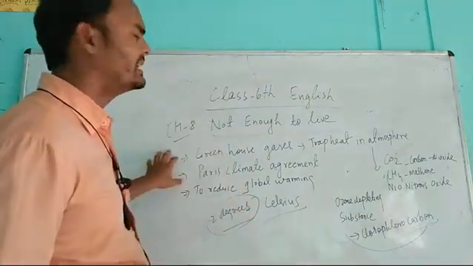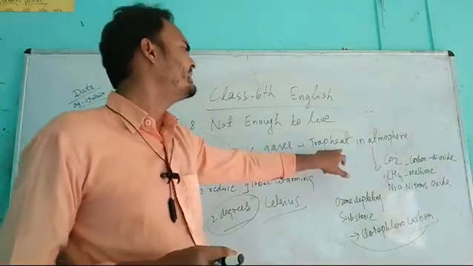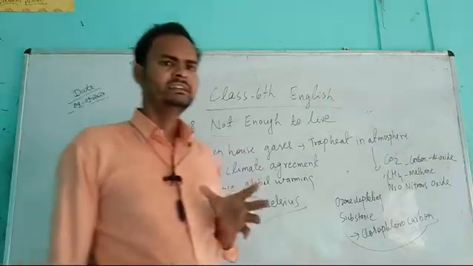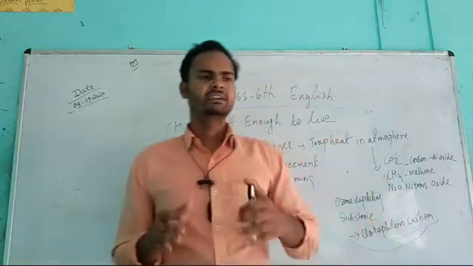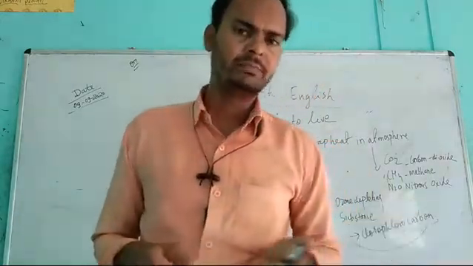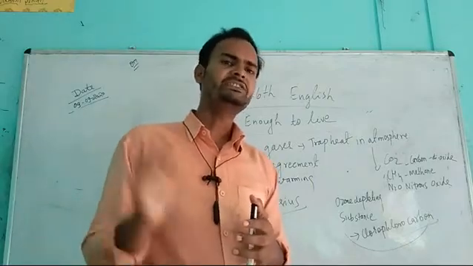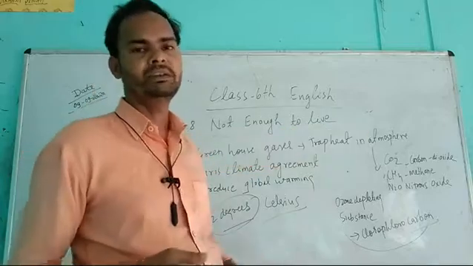So students, first we have to understand that greenhouse gases are gases which trap heat in the atmosphere. When sunlight passes through these gases, after reflecting back, some sunlight remains there and radiates further. After some time it radiates, and that will trap heat in the atmosphere.